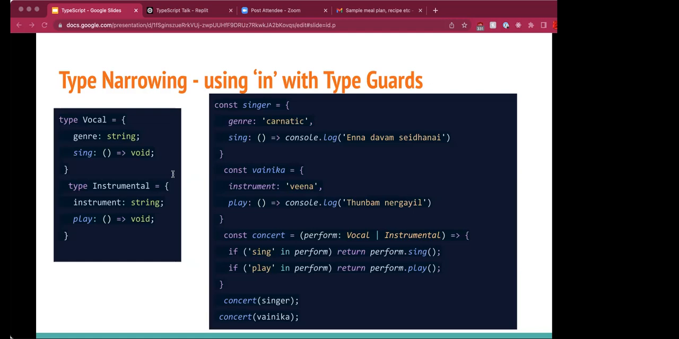Sometimes we may not be informed of all the methods in a type. So what if we want to see if a specific method exists on a type? That's where the in operator comes into play. The in operator checks if a property exists on an object. So in is especially helpful when we have data represented as objects. So let's see this example.